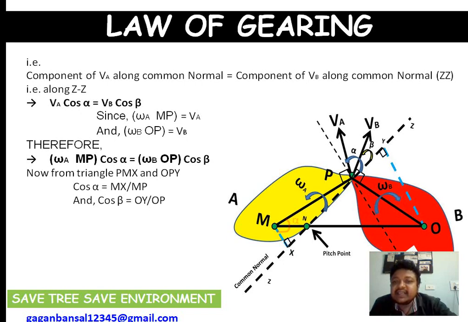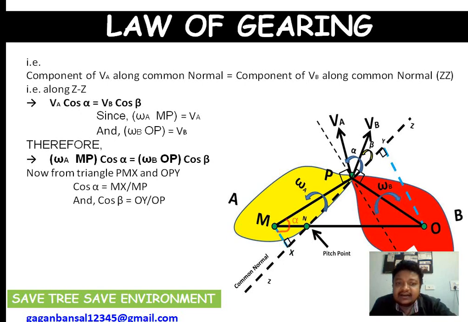This ZZ is making a 180 degree angle. This is alpha. This is 90. So this angle will be alpha minus 90, so this angle will be 90 minus alpha. So this angle will automatically be 90 minus alpha. If this is 90 minus alpha, this will be alpha. So from triangle PMX, if this is alpha, cos alpha will be MX upon MP.